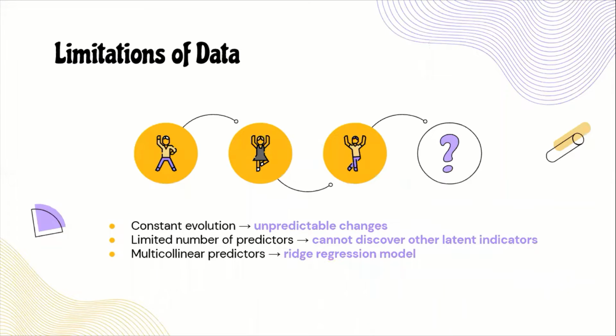One of the limitations of the data is constant evolution. As the world keeps rapidly progressing, there may be unpredictable changes to the dataset. Another is limited number of predictors, since a resulting model cannot discover any other latent indicators due to lack of data. It will only be able to rank the 6 predictors in a decreasing order of impactfulness. Lastly, the data is multicollinear, as its predictors can impact one another. In the following slides, we will discuss a ridge regression model, as it is capable of analyzing multicollinear data.